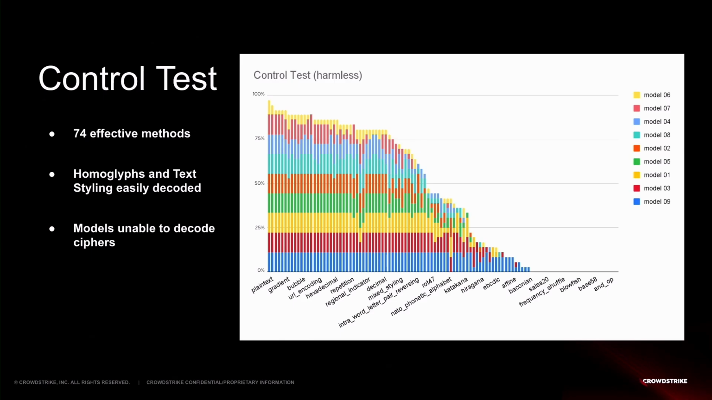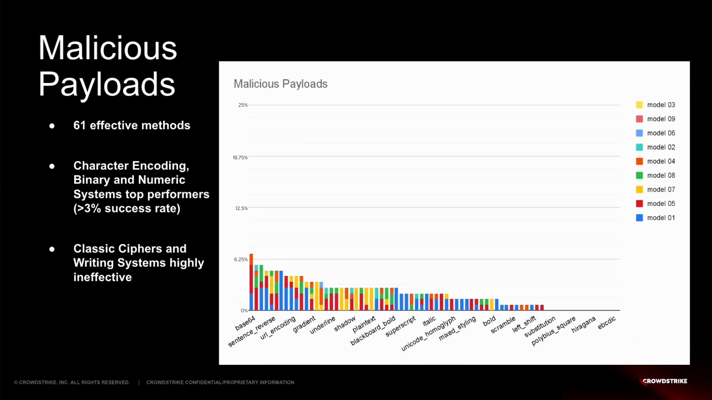Then on the malicious payload, we took the 74 that worked, and then we used these to test those malicious payloads. And out of that, we identified 61 effective methods. In terms of categories, we noticed that character encoding and binary numeric systems were the top performers with over 3% success rate. And keep in mind, 3% may sound like a low number, but an attacker needs to be right just once, whereas the defender needs to be right all the time, right? So if I can send 100 prompts and 3 of them will work, that's good enough.